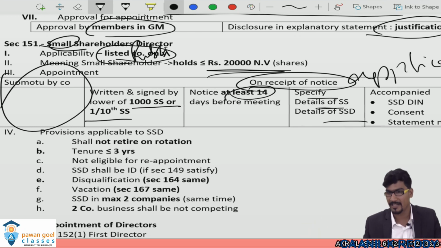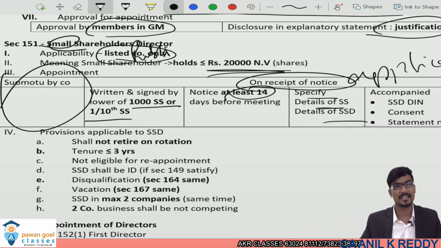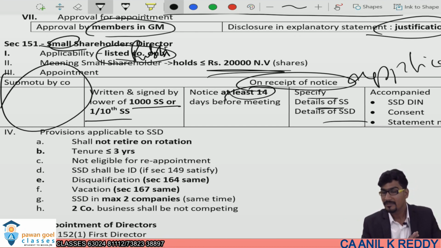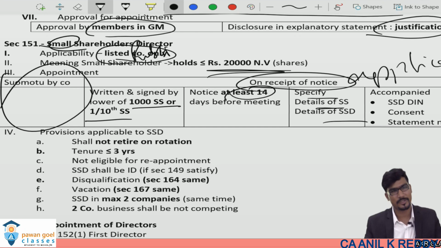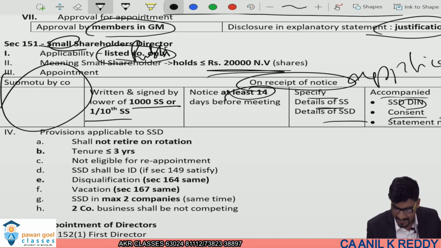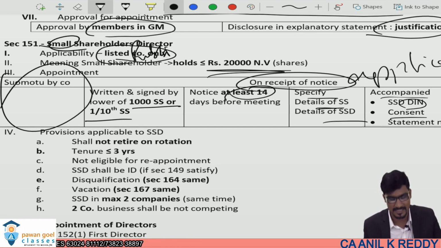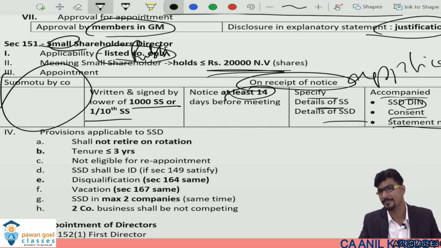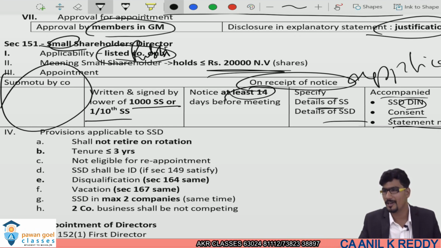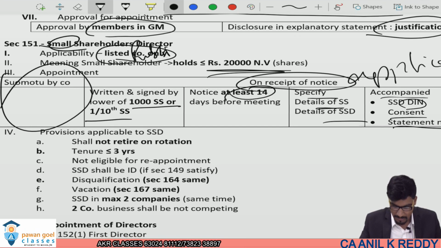Which shareholder will be director? Sometimes small shareholders may select a person who is not a small shareholder as their director. Under the provisions of section 151, there is no condition that only a small shareholder should be the director. So even a non-small shareholder can become the small shareholders director. For the person proposed to be appointed, his DIN should be provided, his consent should be given that he is willing to be appointed as SSD, and a statement that he is not disqualified under the provisions of the Companies Act 2013. Always remember, disqualification provisions are under section 164 of the Companies Act. Always we consider 164 whenever the provision on disqualification comes.